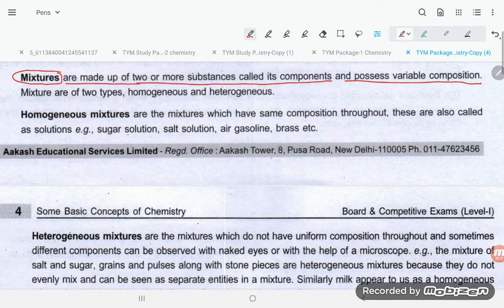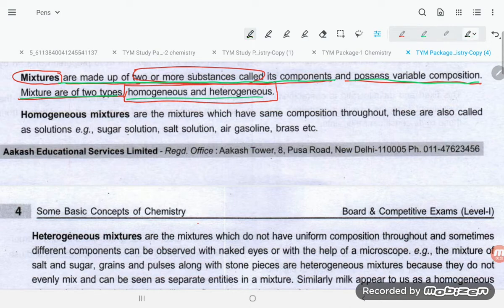Means there is no fixed composition in case of a mixture, students, and they are made up of two or more than two substances. Second point, mixtures are of two types. Keep in mind, mixtures are of two types. First one is homogeneous and second one is heterogeneous. So first of all, students, what we have to keep in mind is that mixtures are made up of two or more than two substances called components, and they possess variable compositions. And mixtures are of two types, that is homogeneous and heterogeneous.